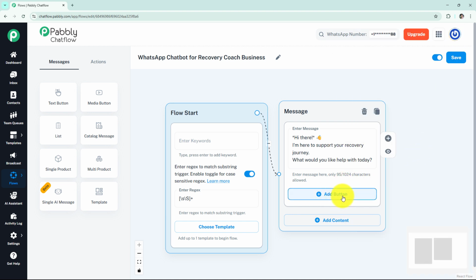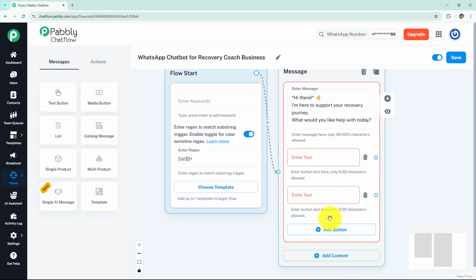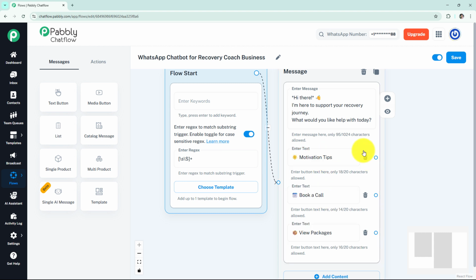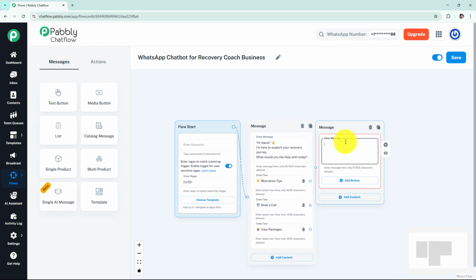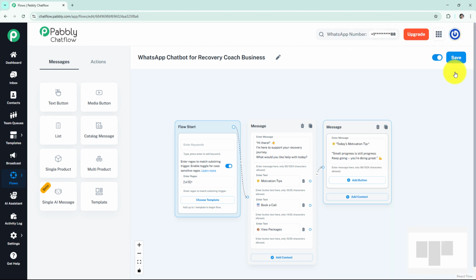With the help of add button option, I am going to add some quick reply options like this. Here I've added all the options. Now we have to curate a response for each one. Let's begin with motivational tips, and for that I'm going to access the text button again, and here I'm going to add a motivational tip. Here I've added this message. It will look like this to the user.